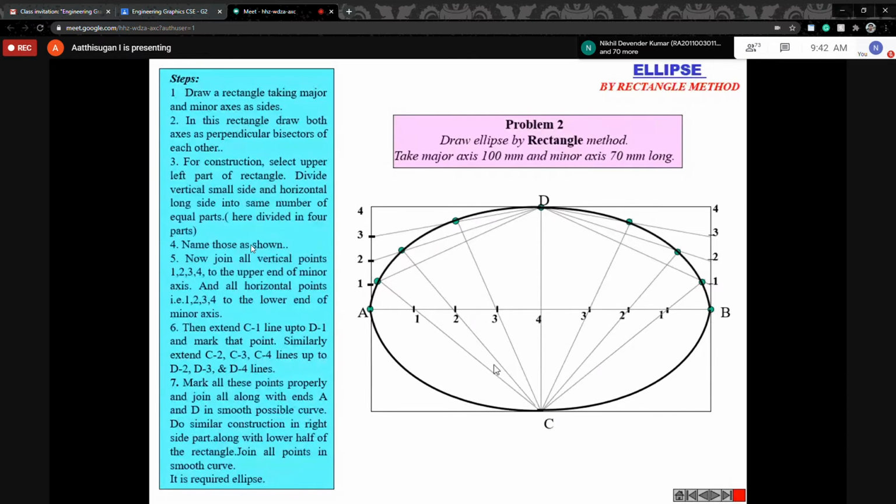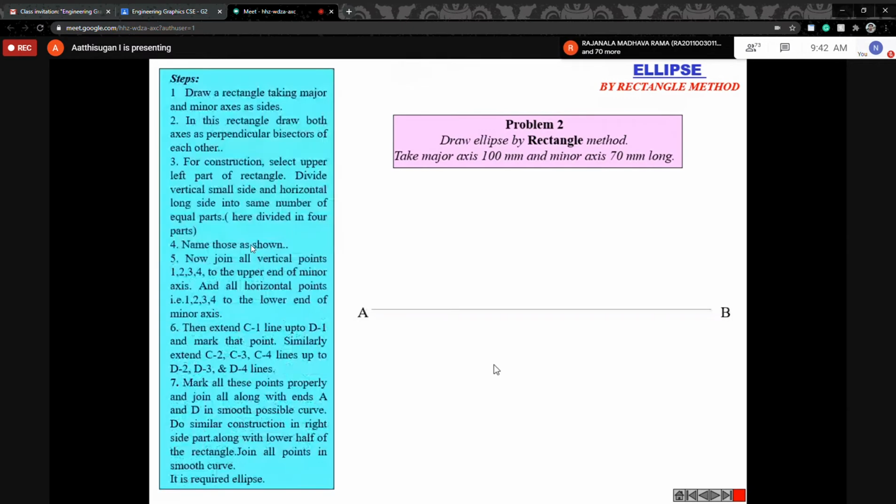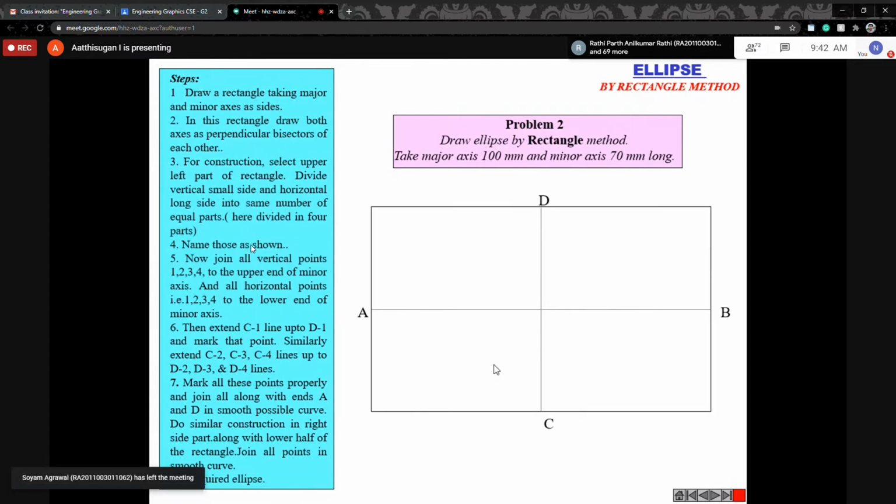I'll explain this rectangle method once, then I'll tell you about the oblong method. Again, repeating the same question: ellipse by rectangle method. The question gives 150 mm and then 70 mm. So you draw the rectangle using the line option, a line of 150 and then 70 mm. Then you can draw the rectangle like this.